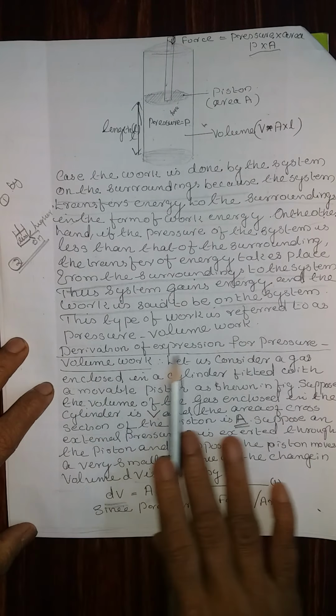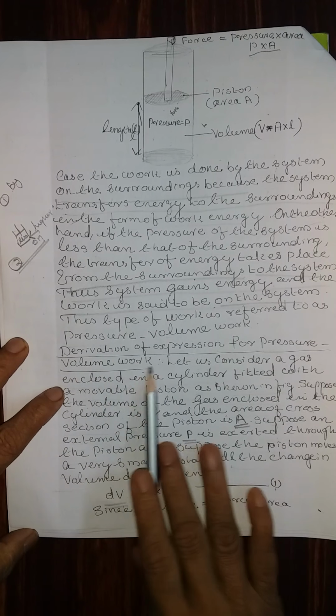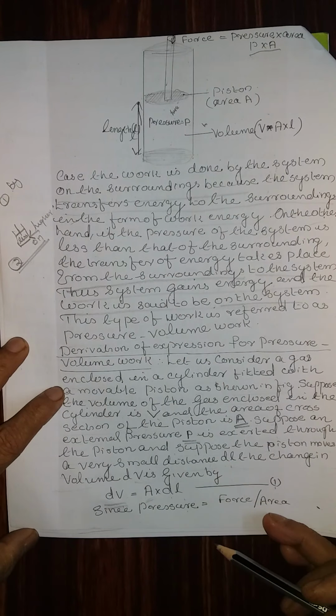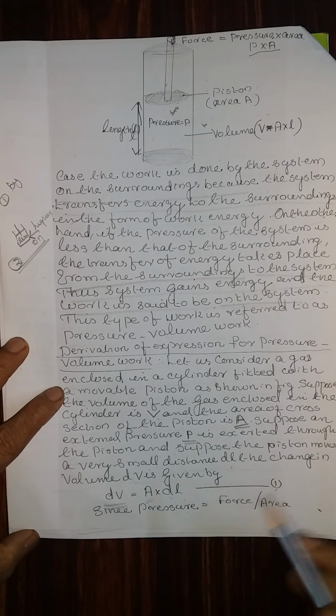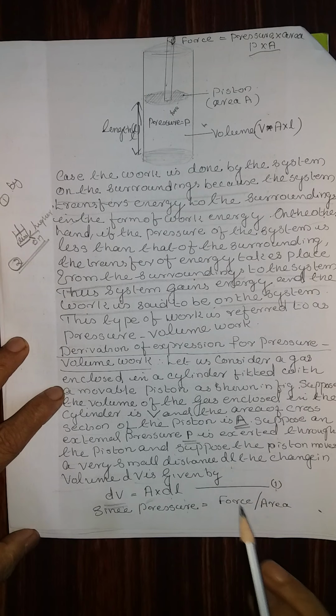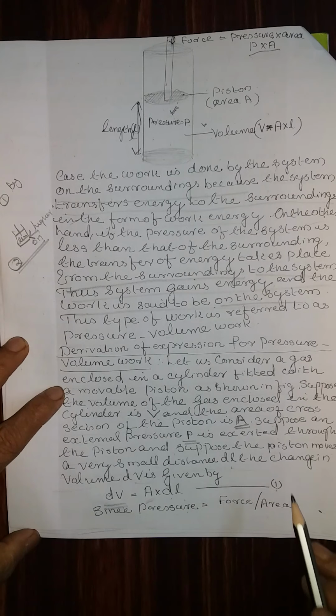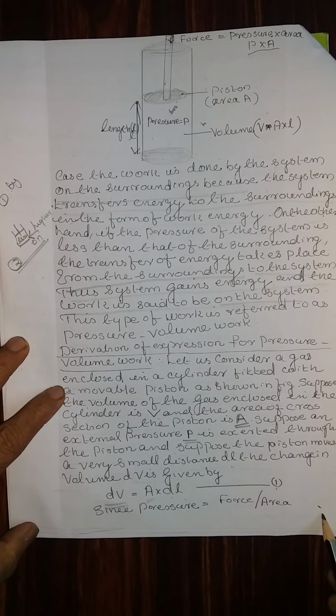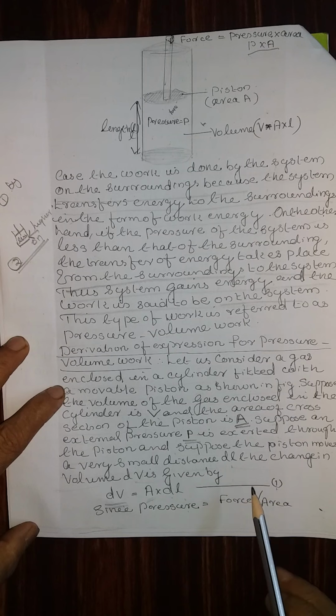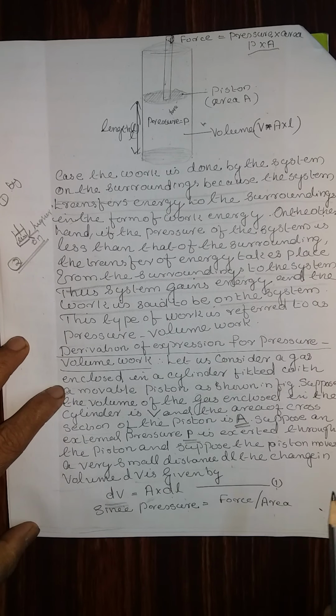Now, derivation of the expression for pressure volume work. Listening to the statements, derive the equation by yourself in each step and see whether you are getting the final answer. That is the way to learn. Simply copying the derivation of the equation won't do any good.